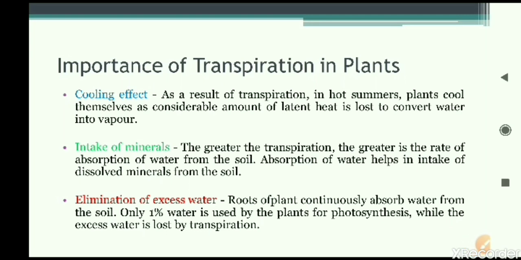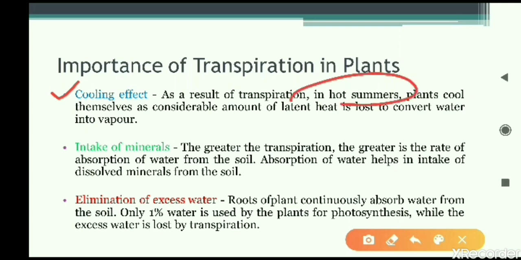The next topic now is the importance: why is transpiration so important? These are the main functions or main significance of transpiration. The first one is the cooling effect. Because of transpiration in hot summers, the plants are continuously releasing water vapor. So in the summer season, if we sit below a tree, we feel very relaxed. Why is it so?